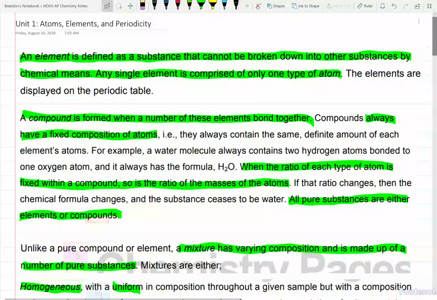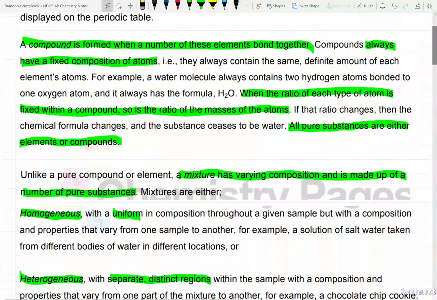hydrogen will always weigh around 1 atomic mass unit. Oxygen will always weigh around 16 atomic mass units. There's 2 hydrogens in a water, and there's 1 oxygen in a water, so it'll always be 2 atomic mass units to 16 atomic mass units for hydrogen to water, or hydrogen to oxygen, sorry. If that ratio changes, then the chemical formula changes, and then you got other stuff. You don't have water anymore. All right? All pure substances are either elements or compounds.